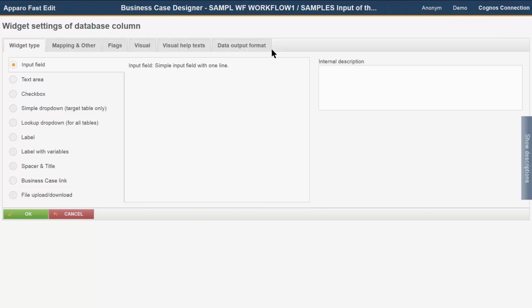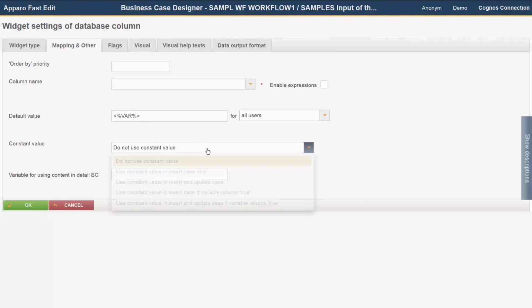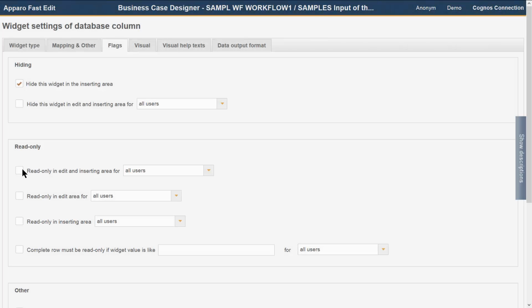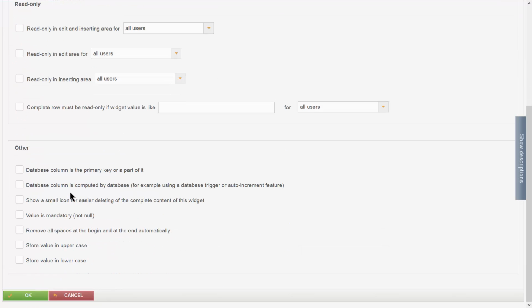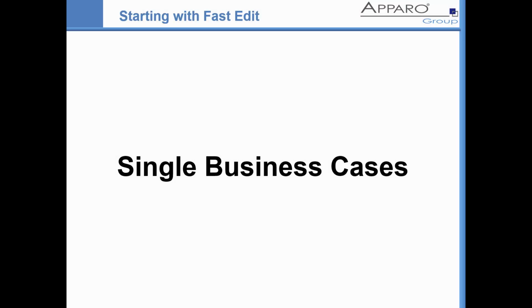The basic settings for the widget can be found in the tabs of the Widget Edit screen. You can use default and constant values, transport the value of the widget to a detailed business case, hide the widget, set to read only, and make various other settings for controlling the widget behavior or define the visual appearance.